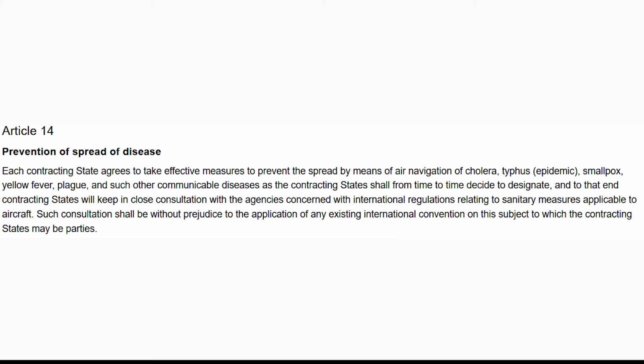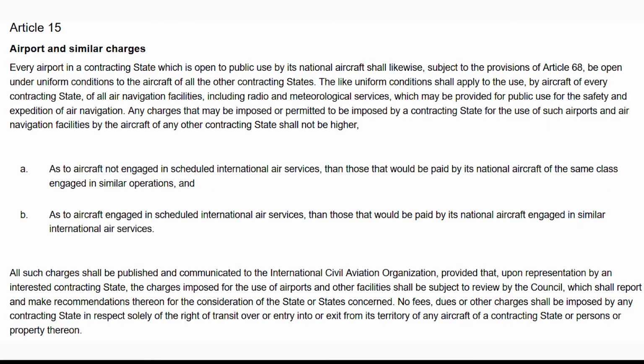Such consultation shall be without prejudice to the application of any existing international convention on this subject to which the contracting states may be parties. Article 15. Airport and similar charges. Every airport in a contracting state which is open to public use by its national aircraft shall likewise, subject to the provisions of Article 68, be open under uniform conditions to the aircraft of all the other contracting states.